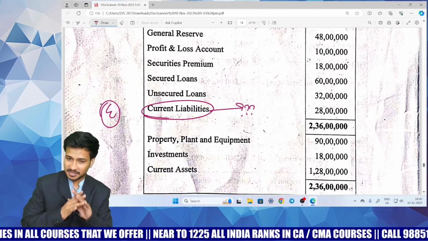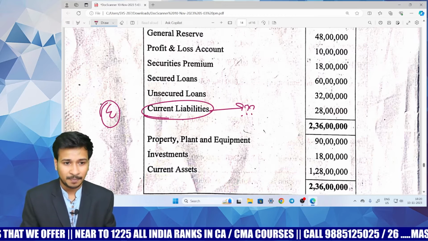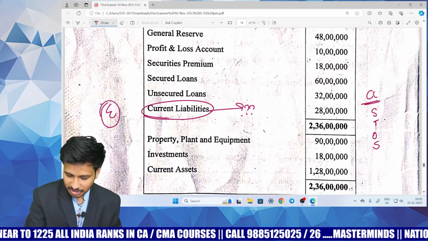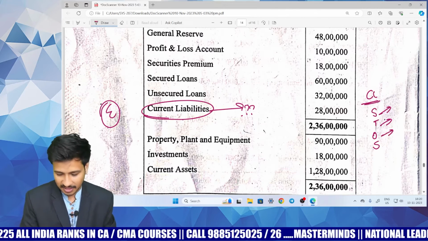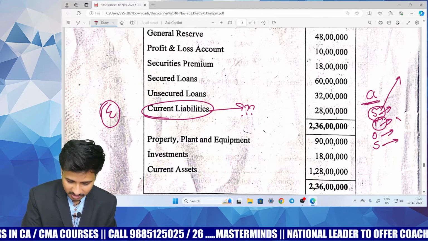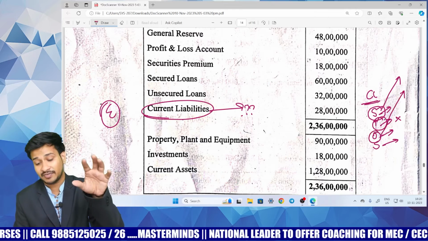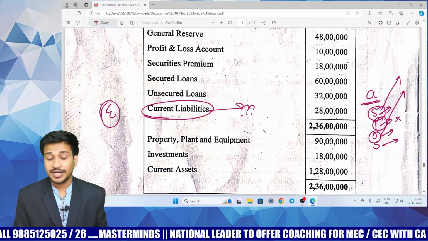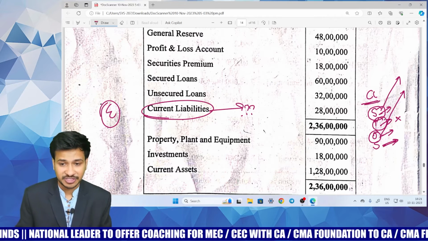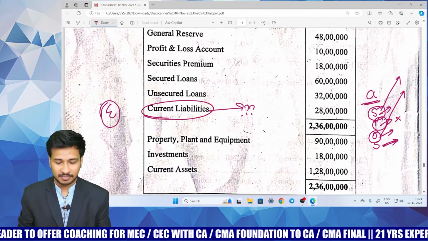Strictly speaking, current liabilities is not debt. Other current liabilities is a debt, but current liabilities might also include something like, hope you know that current liabilities include 4 things: short-term borrowings, trade payables, other current liabilities, and short-term provisions. Short-term borrowings is obviously debt, but trade payables is not a debt for the debt equity ratio. Other current liabilities might also become a debt because it has current maturities of finance lease obligations, etc. And the last one is short-term provisions, which is not debt at all. So the biggest query lies in whether to consider current liabilities or not.